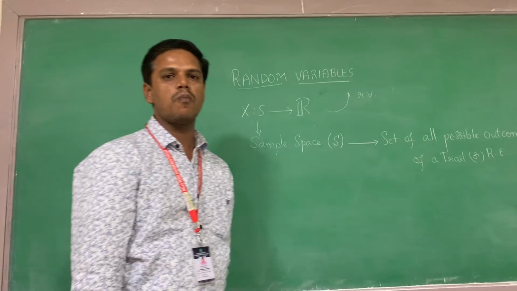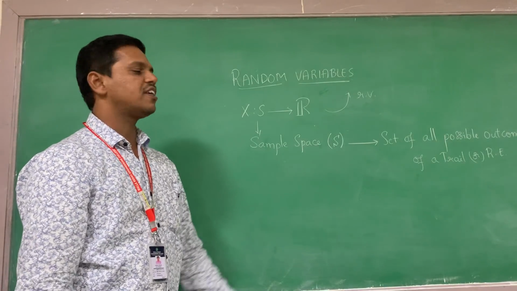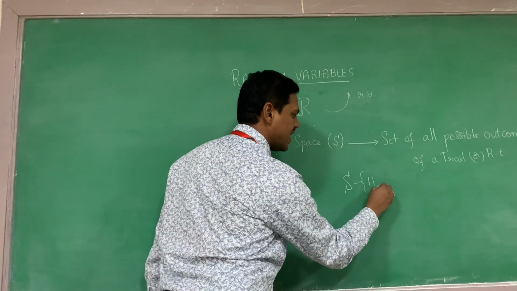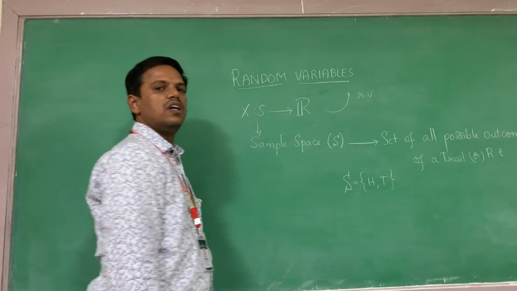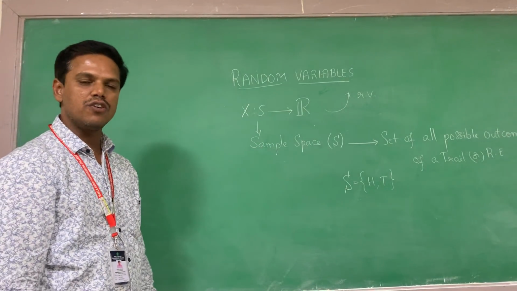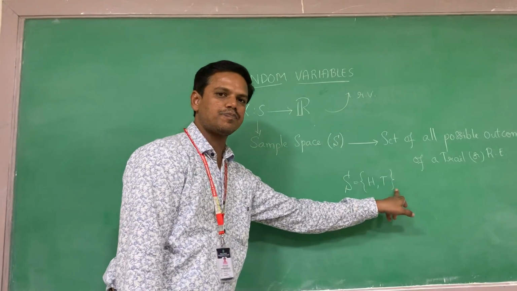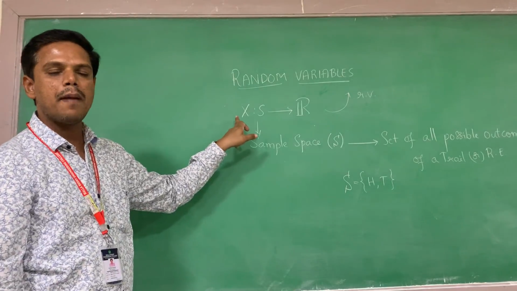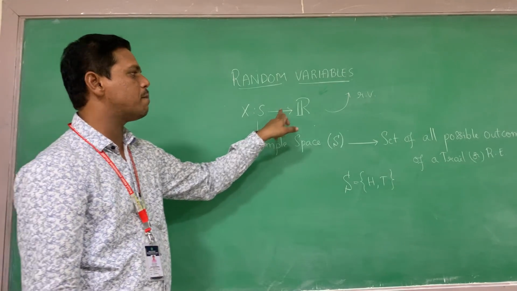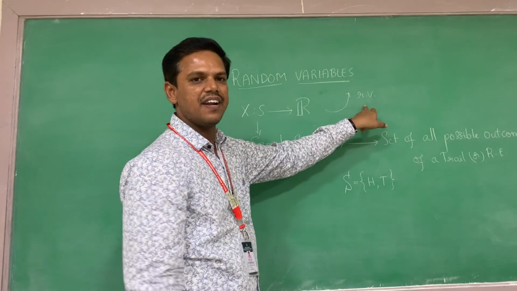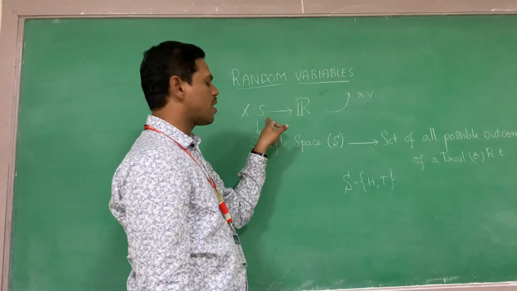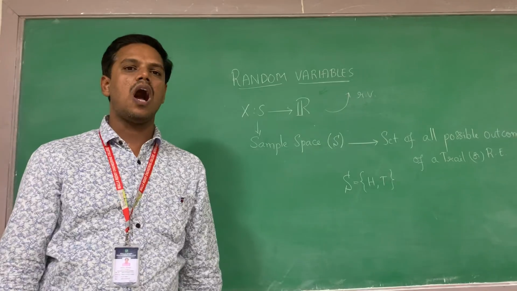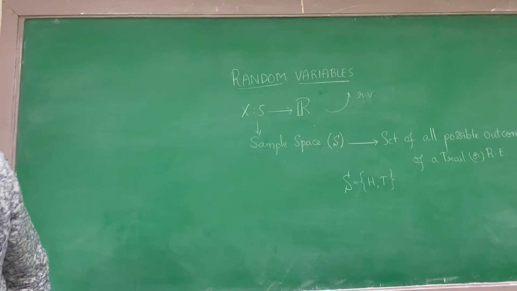For example, suppose I toss one coin. The set of outcomes that we can define as the sample space is head and tail. Therefore, the sample space when you toss a coin once is head and tail. Is it clear? So the definition of a random variable is a real valued function mapping a sample space to a real number line. In this we come across the word sample space, which is defined as the set of all possible outcomes. Now we can go to the next one.